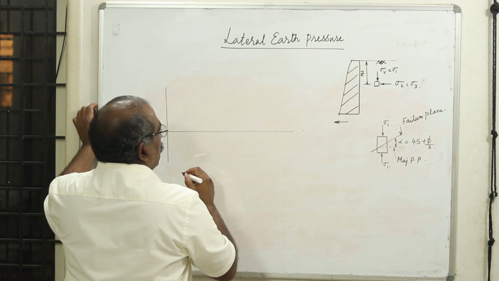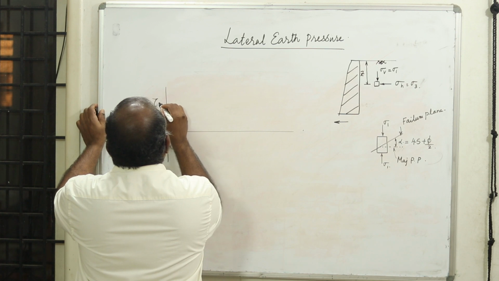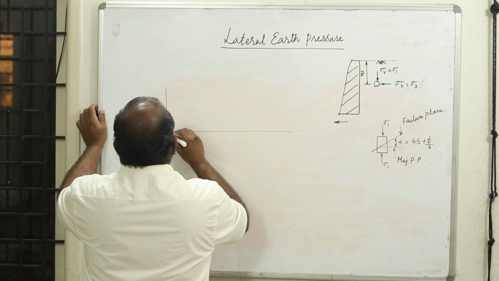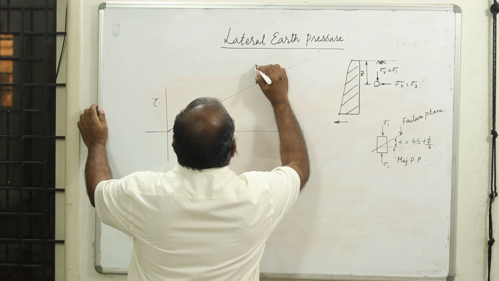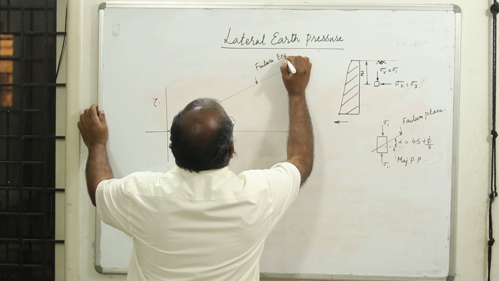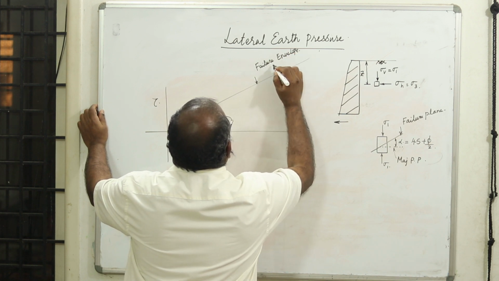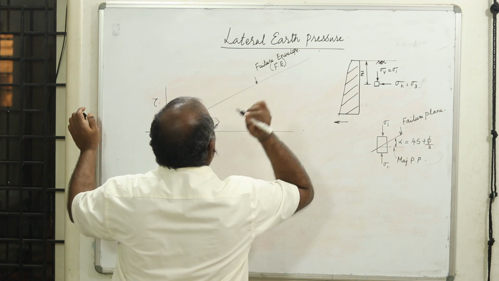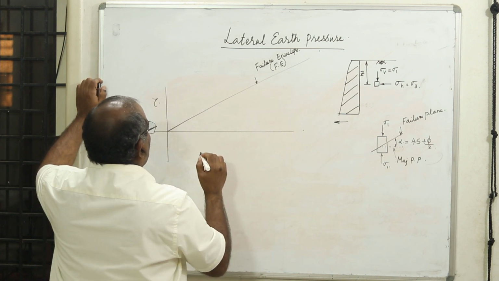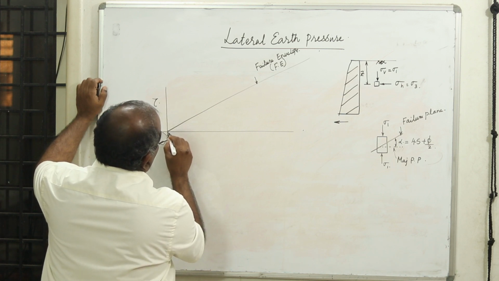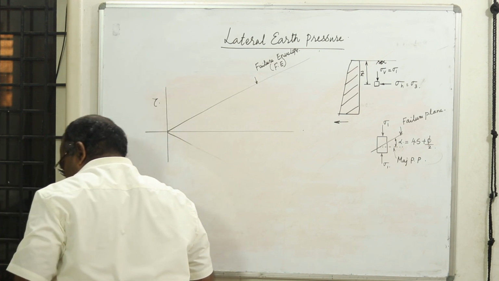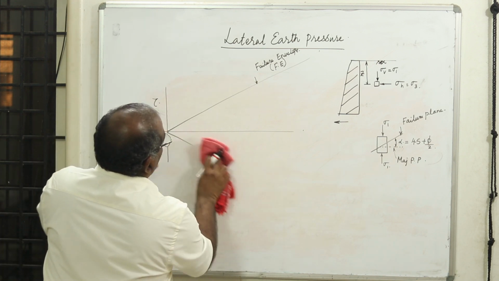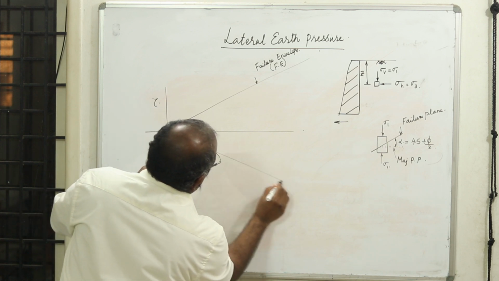Now for any material, any soil sample, it has its failure envelope. This is the failure envelope. We usually call it FE. Now let us try to understand. Usually this will be a symmetrical one. We only take the upper half.